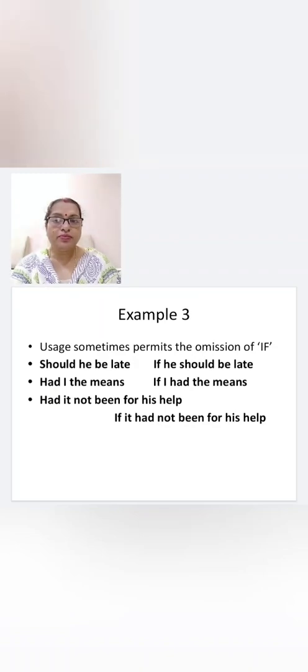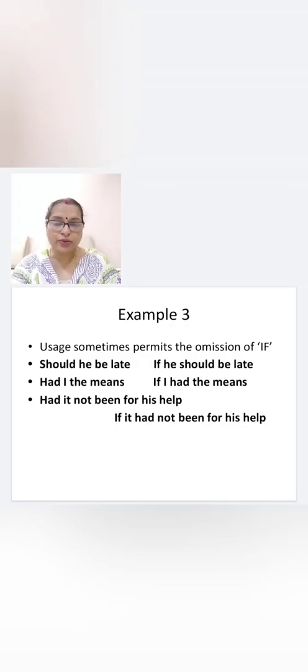Next example. Usage sometimes permits the omission of if. Now let us see the sentence. Should he be late? Now what is missing here? If. That means if you have to assume. If he should be late. The meaning is there, but no need of writing if.